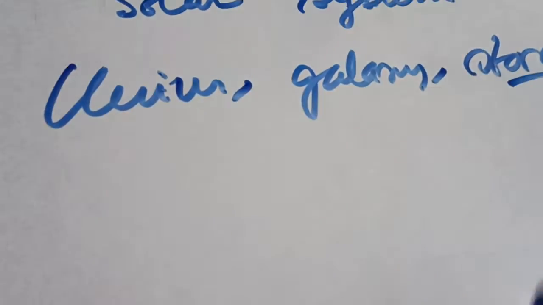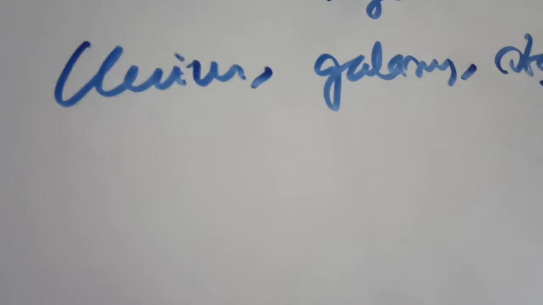In this video I am going to start with the constellation. So what is this constellation?